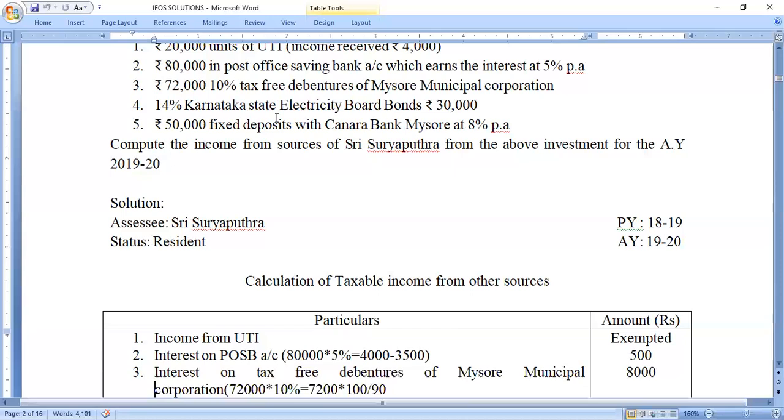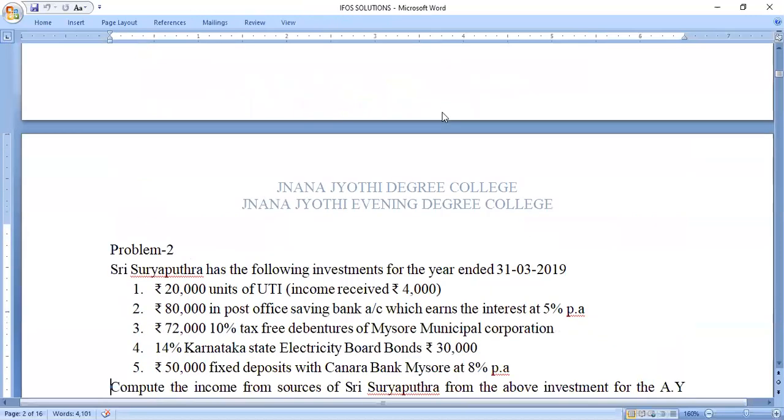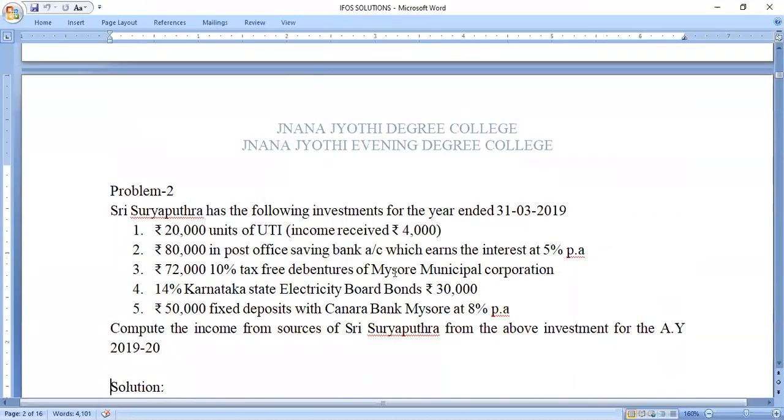Next, 14% Karnataka State Electricity Board bonds, rupees 30,000. I have clearly mentioned in the theory part, if they have not given the words tax-free securities or tax-free debentures, it is nothing but less tax securities. So any securities issued by the government are not subjected to TDS. So no TDS will be deducted, so directly the amount will be taken as the gross amount.